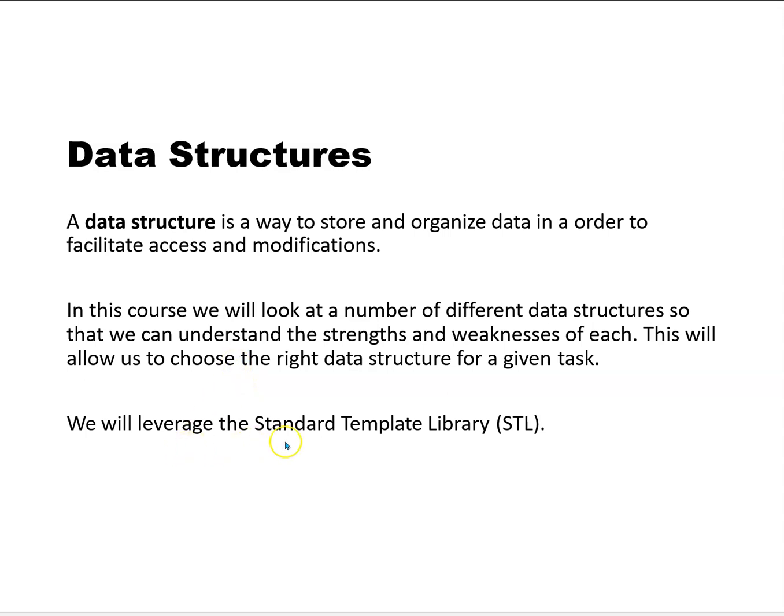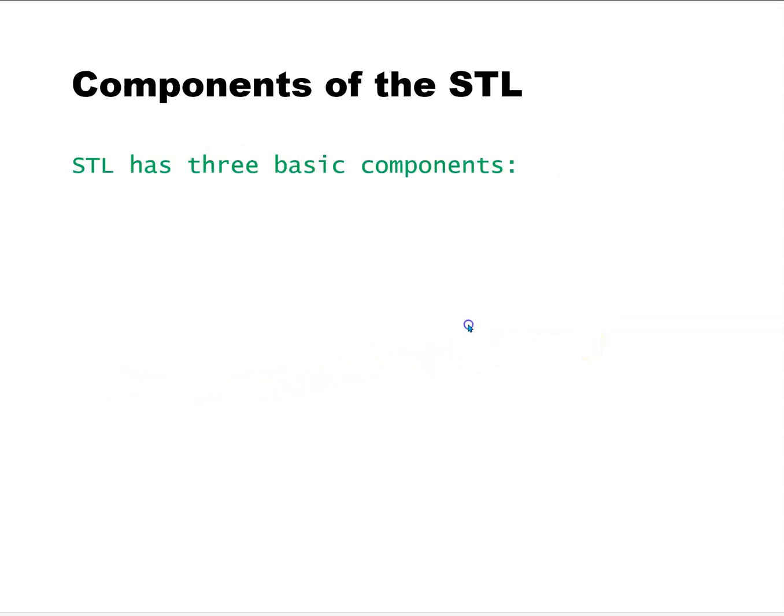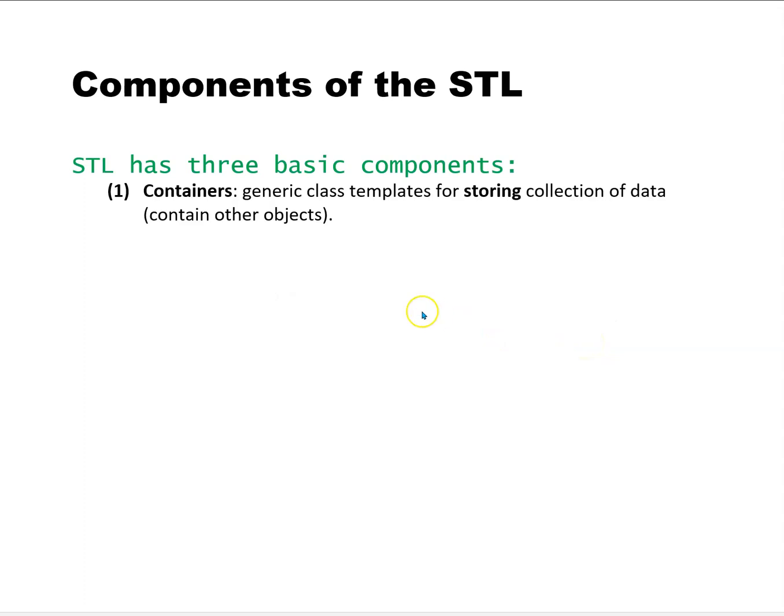We're going to leverage the standard template library. So what is the standard template library? It's an extension to the C++ language, and it was developed by Alexander Stepanov and Meng Li. It started showing up in the standard around 1994, and it provides implementations of many abstract data types, although we're going to build some of our own too. It has three basic components. Containers.